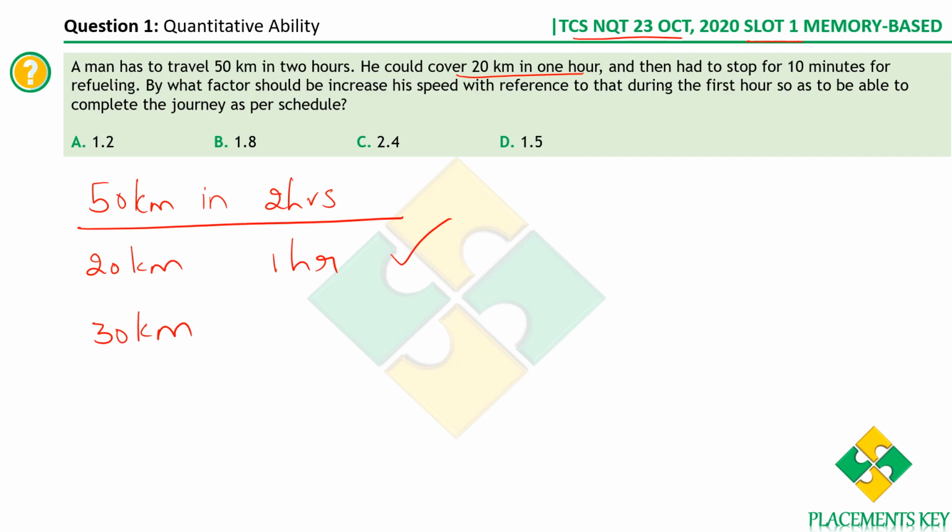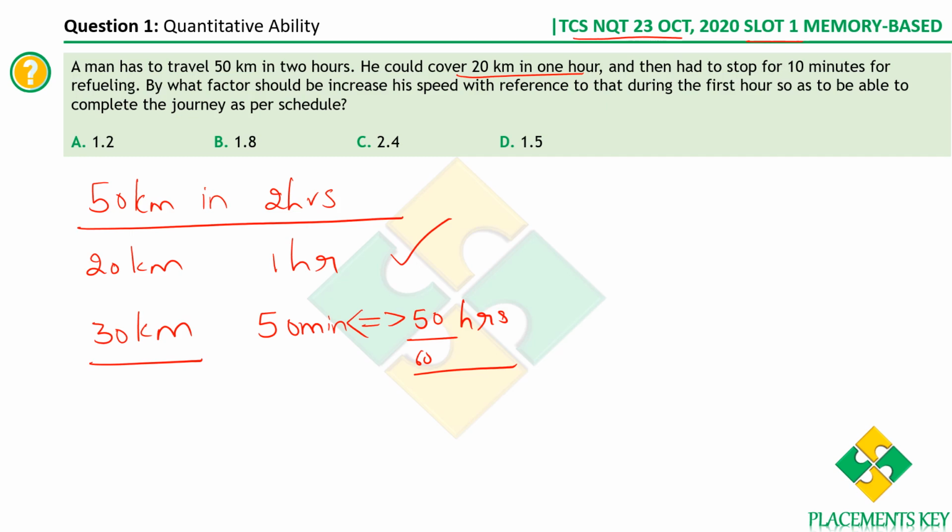Now he only has 1 hour minus 10 minutes, so he only has 50 minutes. If you want to convert this into hours, it's 50 by 60 hours. So he has so much distance to be covered and the time is so much. Now by what factor should he increase his speed with reference to the speed during the first hour, so as to be able to complete the journey as per the schedule? Let me simplify it for you.